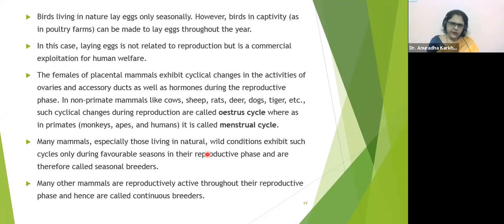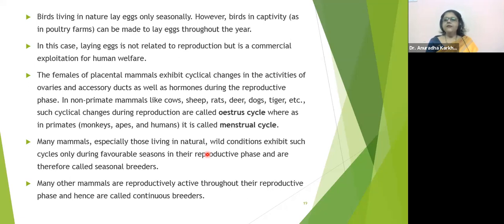It is only during the estrous cycle when the female non-primate is active to undergo copulation. It is only during that time when the female will allow the male to come near her and undergo insemination. Otherwise, she will never allow that male to come near her. She will never allow anyone of the opposite sex to come around her. It is only during the estrous cycle.